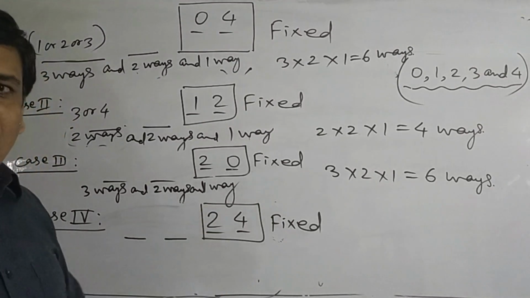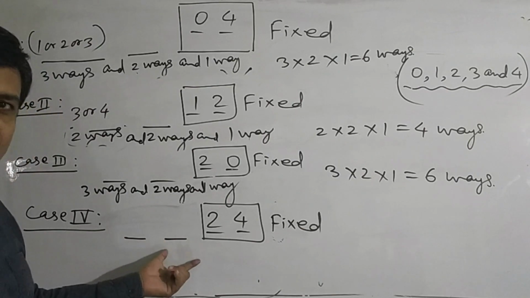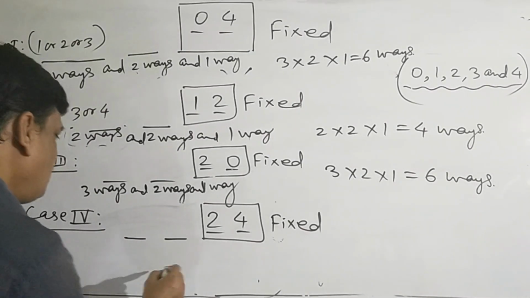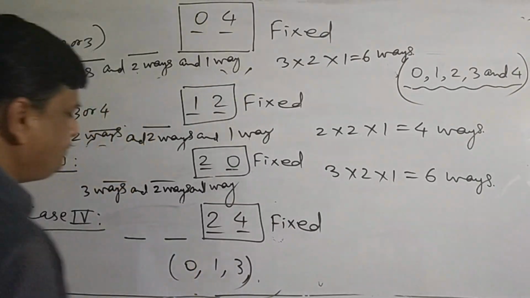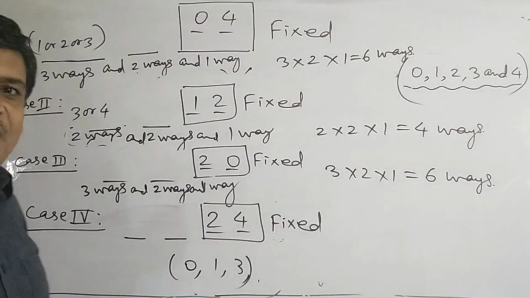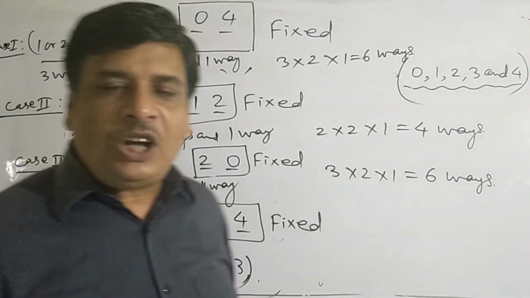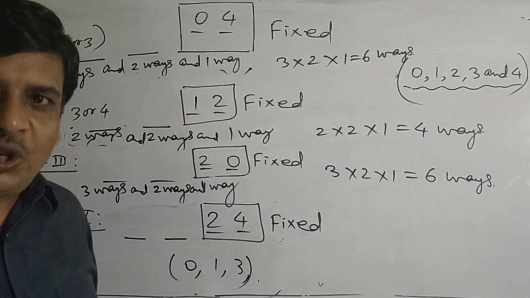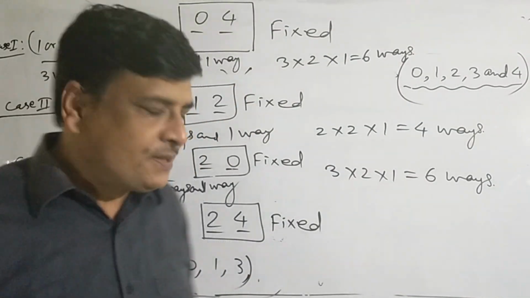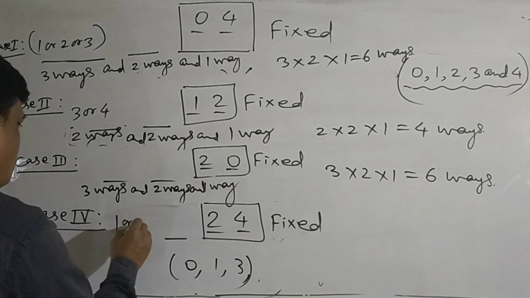So what are the available digits that can be used to fill up thousand place and hundred place? The digits are 0, 1, 3. 0 cannot be used at the thousand place. If you use, the number will not be of 4 digits, it will be only of 3 digits. 0 is not useful for the thousand place. We can use at the thousand place either 1 or 3.